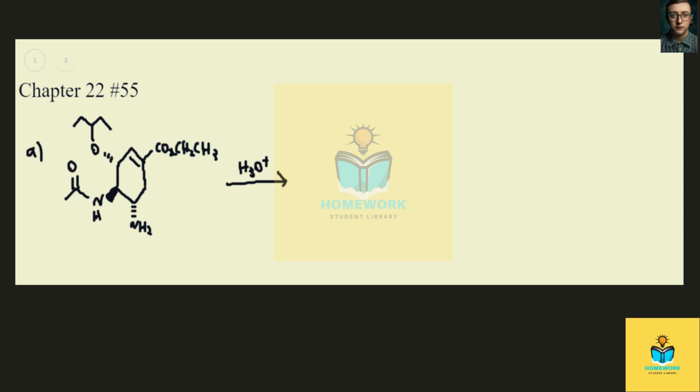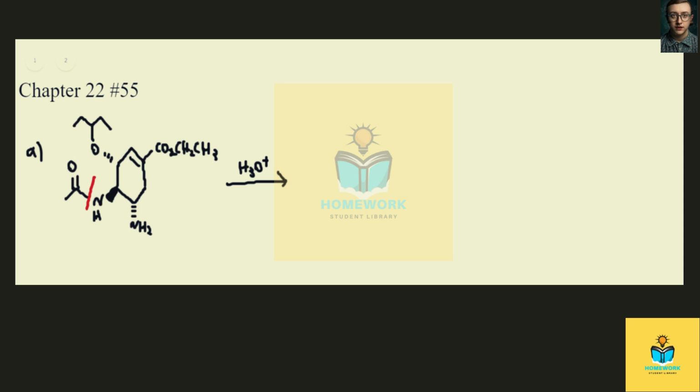This is the answer to chapter 22, problem number 55 from the Smith Organic Chemistry textbook. This problem asks us what products are formed when all of the amide and ester bonds are hydrolyzed in each of the following compounds. So we have two compounds. We have oseltamivir, which is Tamiflu, and aspartame, which is a synthetic sweetener.